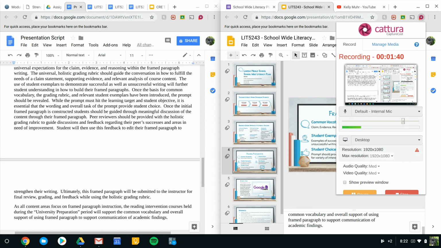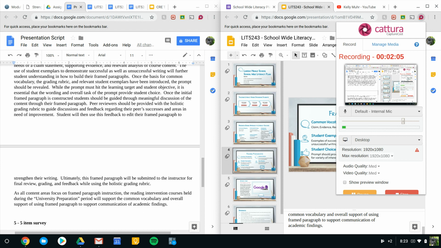Once the initial framed paragraph is constructed, students should be guided through meaningful discussion of the content through their framed paragraph through peer review. Peer reviewers should be provided with the holistic grading rubric to guide discussions and feedback regarding their peers' successes and areas in need of improvement. Students will then use this feedback to edit their framed paragraph to strengthen their writing.